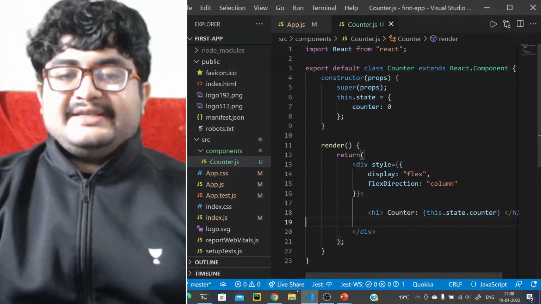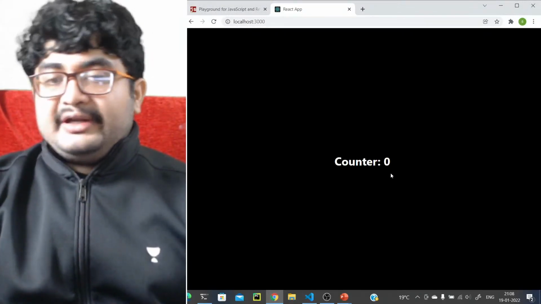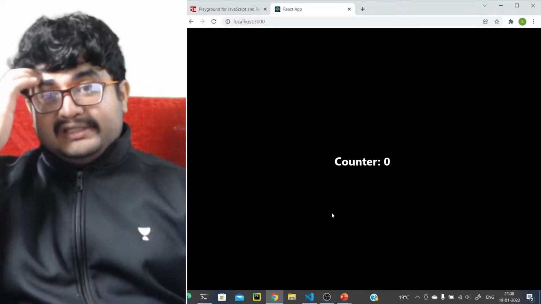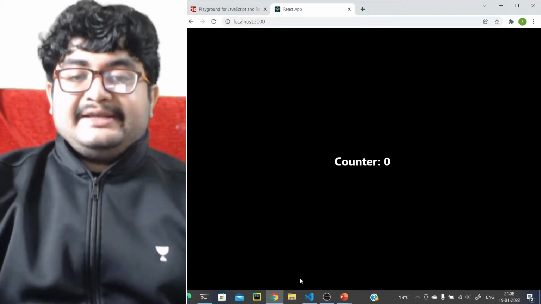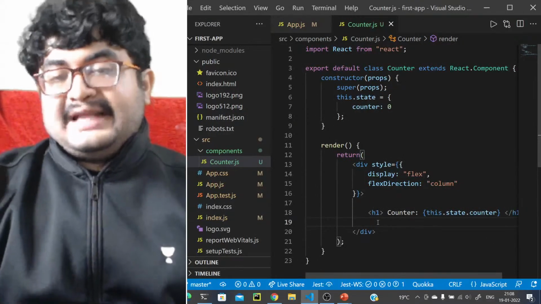Now let's actually see what's happening here. If you see, counter is 0 initially, right? What we want to do is add 2 buttons that will increase and decrease the value of this counter. So that's what we want to do.